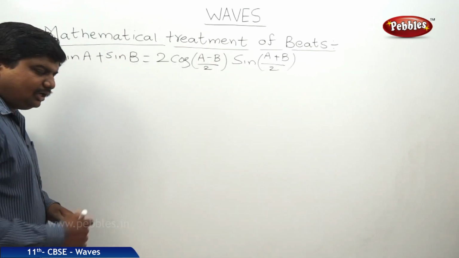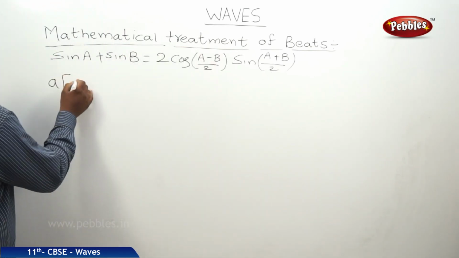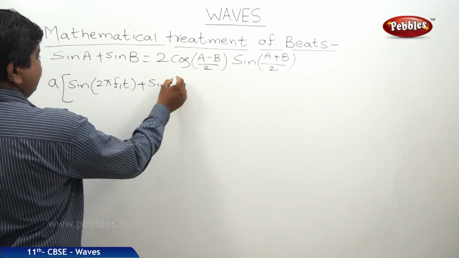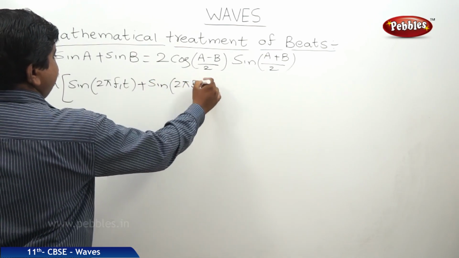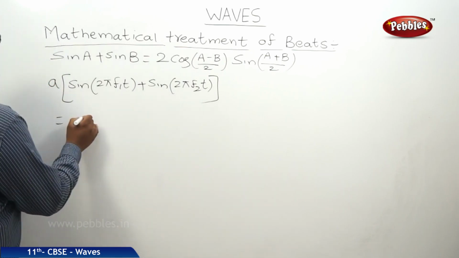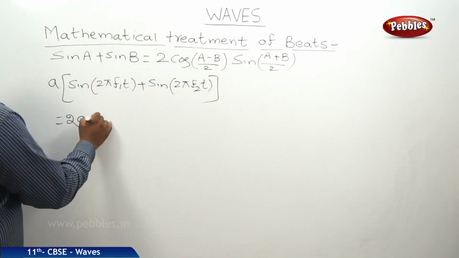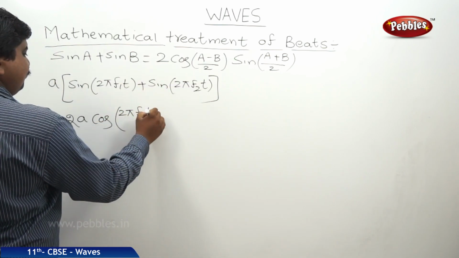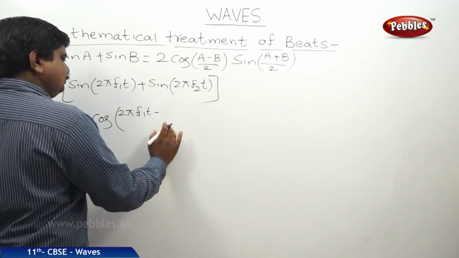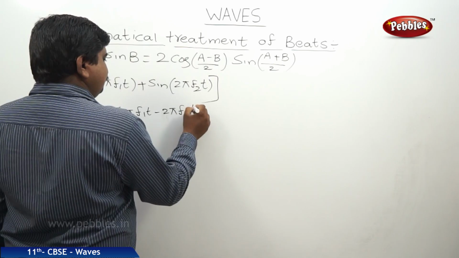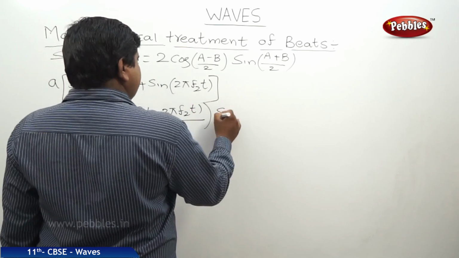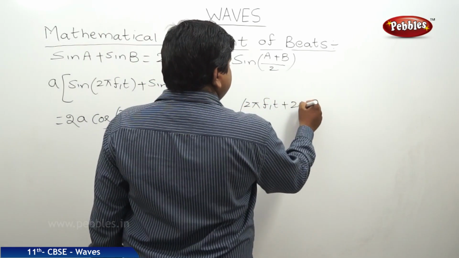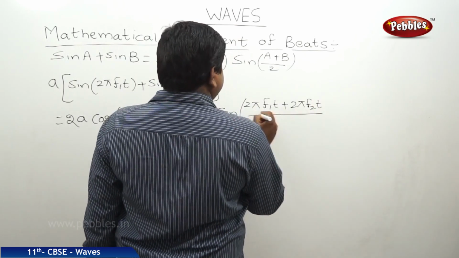So by using this formula, A into sine 2 pi f1t plus sine 2 pi f2t is equal to A into 2 into cos of (2 pi f1t minus 2 pi f2t) by 2 into sine of (2 pi f1t plus 2 pi f2t) by 2.